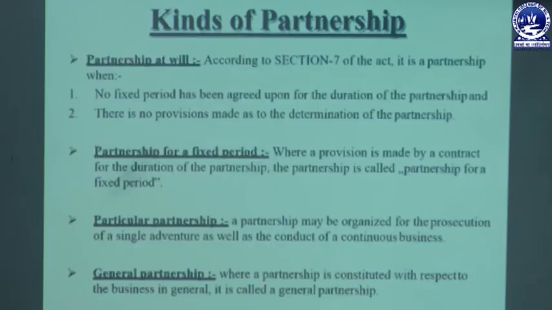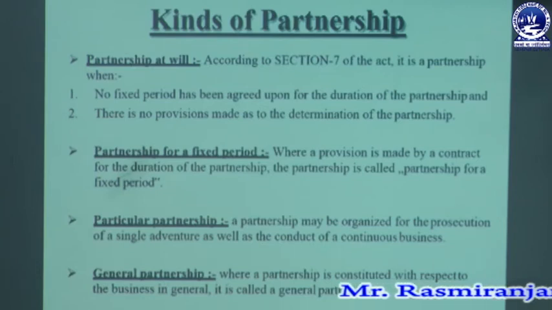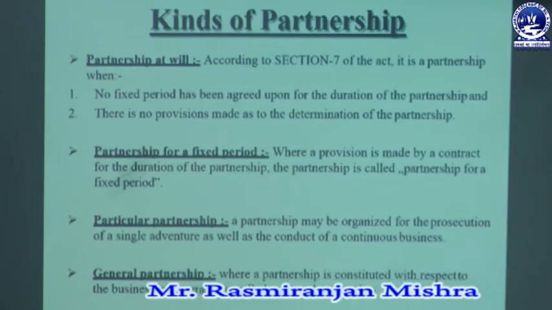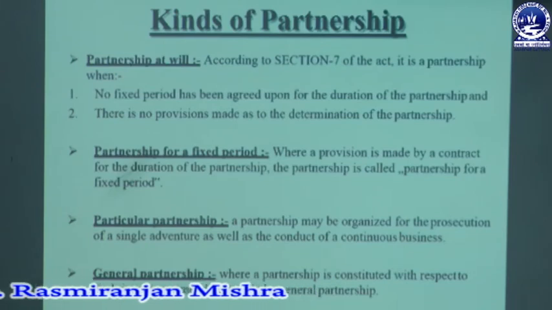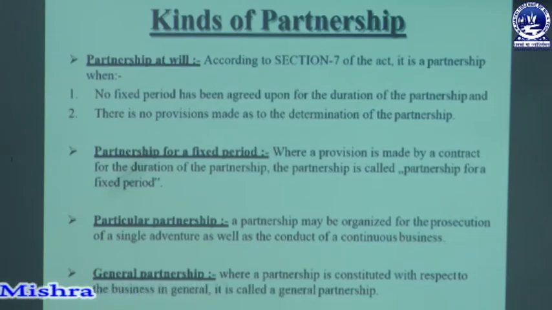So the first one is partnership at will. This is mentioned under section 7 of the Partnership Act. It is a partnership when no fixed period has been agreed upon for the duration of the partnership business, and there is no provision made as to the determination of the partnership. As it is partnership at will, there is no fixed period relating to the duration of the business, and also no provision relating to the determination of the partnership.